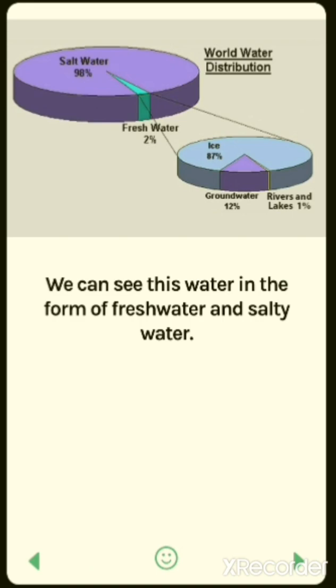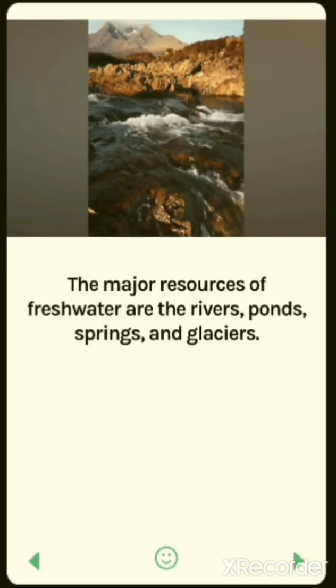Salty water is 98% and fresh water is only 2%. Of that, ice-covered water is 87%, groundwater is 12%, and only 1% of the water is in rivers and lakes. See students, this is how we should use the water. With that chart we can understand better.